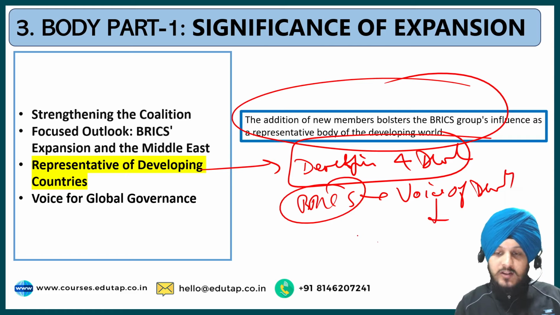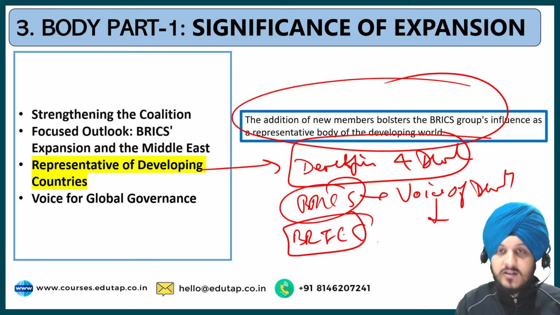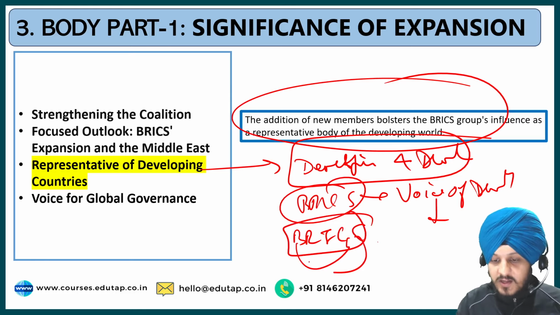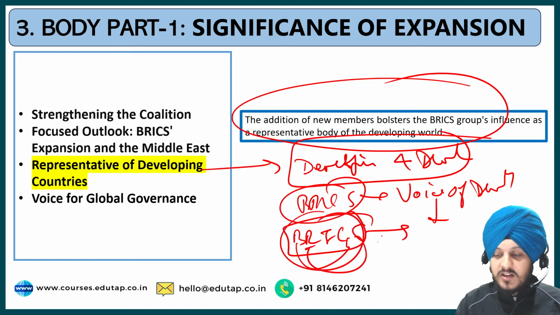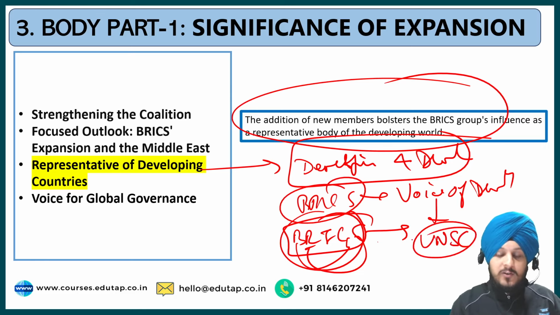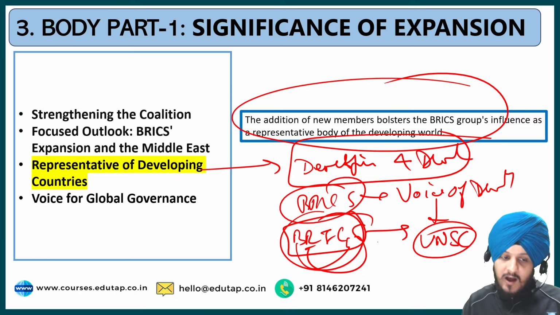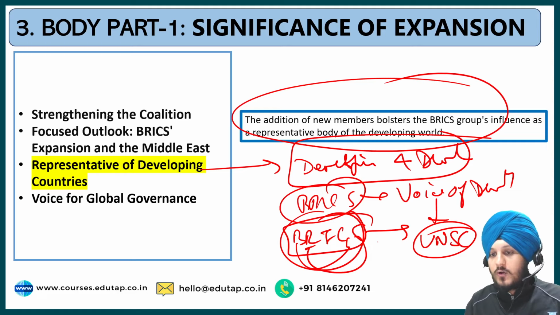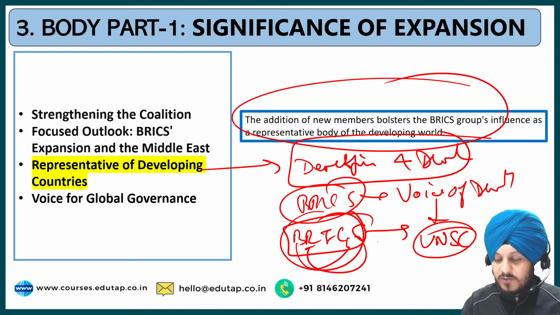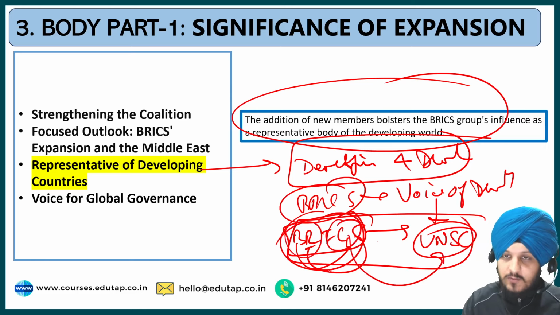For example, imagine BRICS countries forming a coalition and they start supporting each other. And imagine the BRICS countries asking for India's permanent membership to UNSC. Just for the sake of example, you can avoid writing it in your answer, but just to give you an example of how the BRICS countries can act as a platform for amplifying the voice of developing countries. Though this case is very impractical, China is never going to support that, though Russia supports our permanent membership.